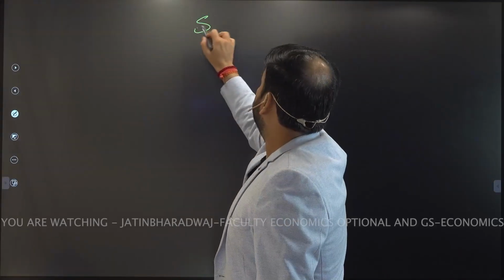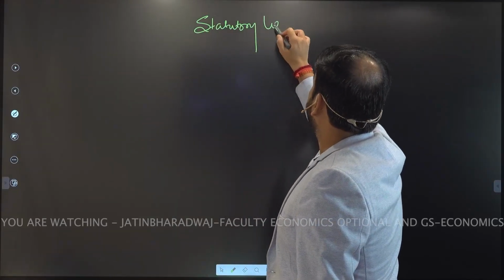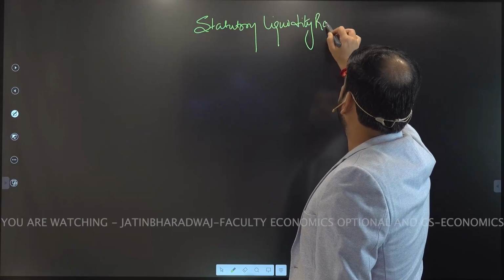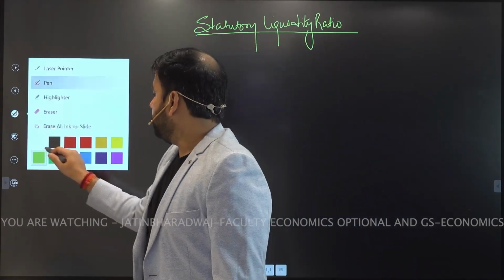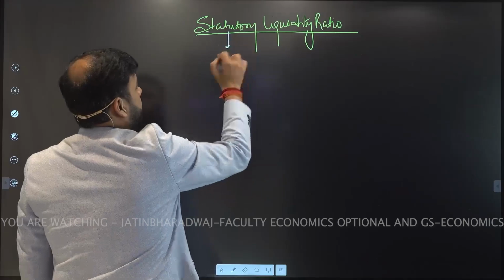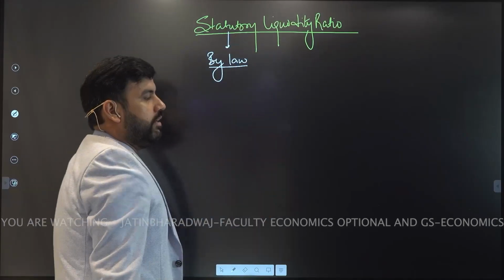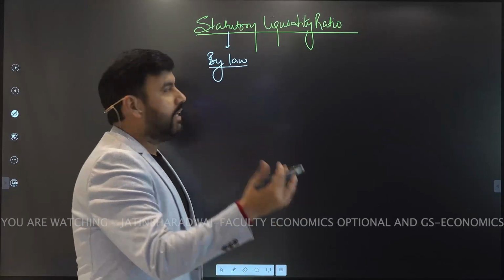Second tool is statutory liquidity ratio. Now here also we are going to bifurcate or dissect the term. Statutory means by law. By law it is being determined. Yes, CRR is also determined by law, but they have not named that.